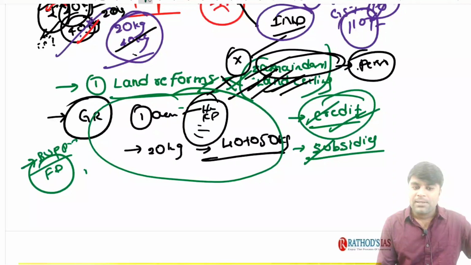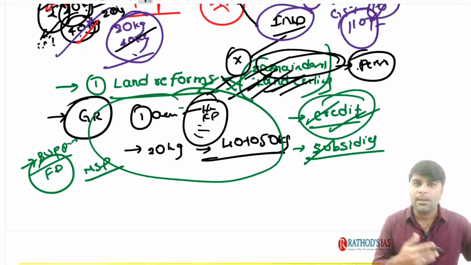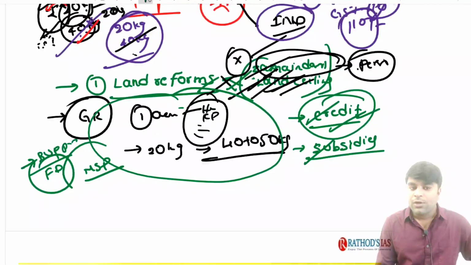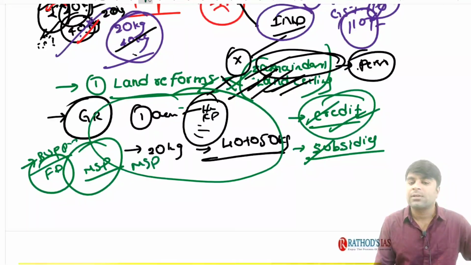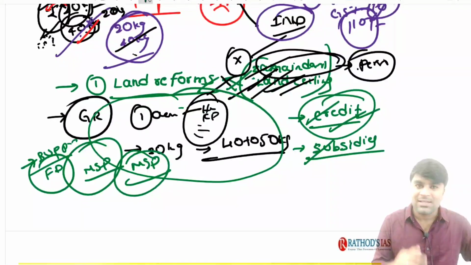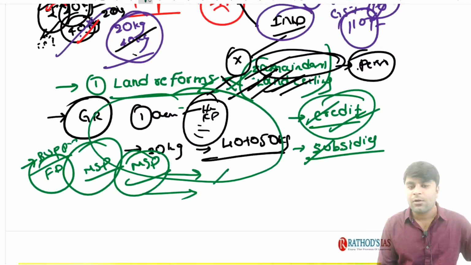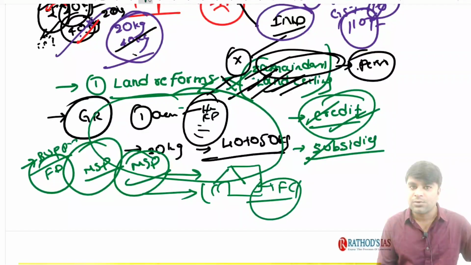So, when the prices are reduced, say for example, the cost of production of 1 kg of paddy might be 100 rupees. But due to more supply in the economy, the market value of 1 kg of paddy might fall to 80 rupees. So, in order to ensure the farmers continue to take up agriculture, the government of India started announcing the MSP. That we have discussed just now, right? MSP. Now, in order to ensure this MSP, in order to procure the food grains, the government of India came up with the Food Corporation of India and all these institutions.